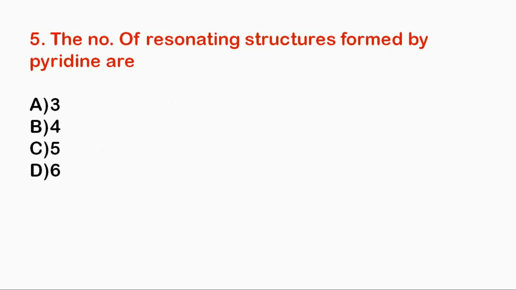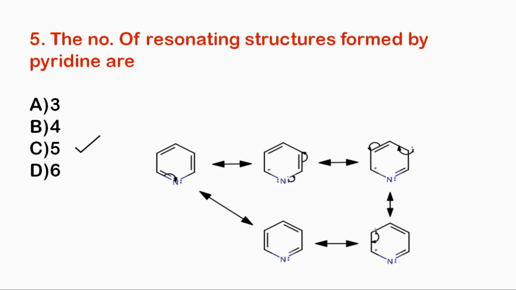Next question. The number of resonating structures formed by pyridine are 3, 4, 5, 6. So our correct option is option number C, which is 5, and these are the resonating structures of pyridine. So they are 5 in number.